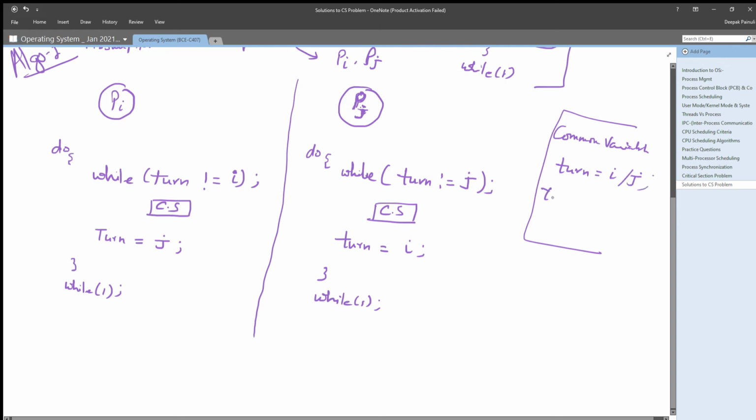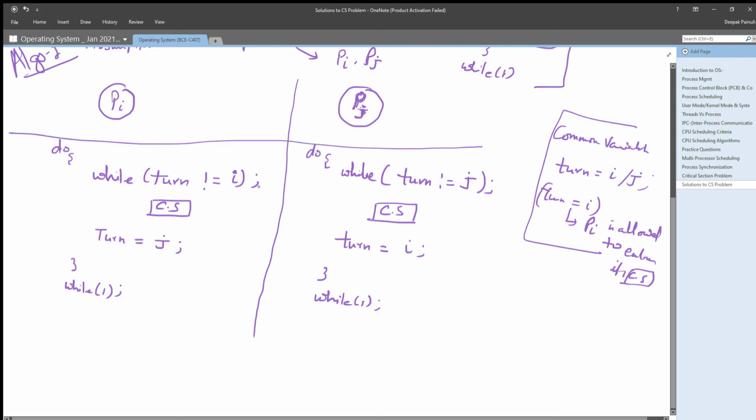If turn equals i, that means Pi is allowed to enter its critical section, right? So this common variable is defining the turn. That's why it is named turn. That means it is defining which process out of these two will execute its critical section, right?